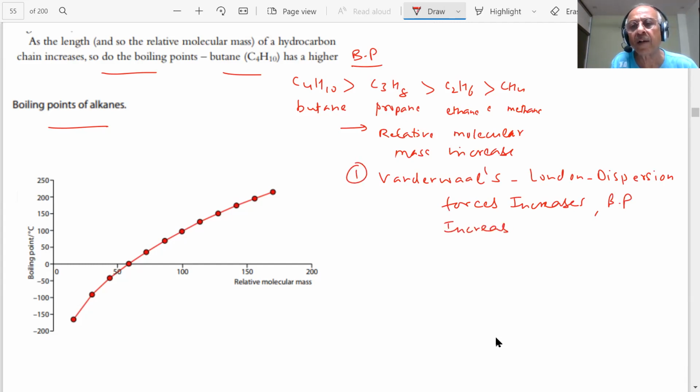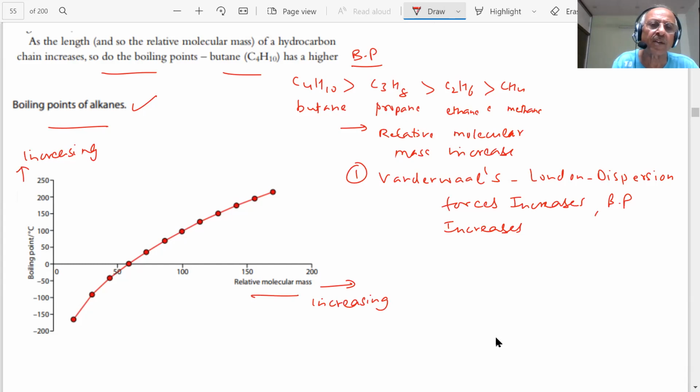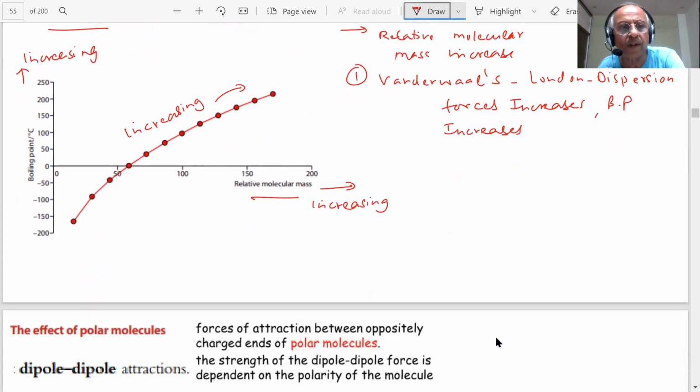Is it clear? So here you can see there is an increase in boiling point as the relative molecular mass increases. This is a graph of boiling point increasing. These are alkanes, and this is the relative molecular mass increasing. And you can see the curve. It is increasing. Can you see the increasing order? Tell me. Yes, sir. Okay, very good, very good.